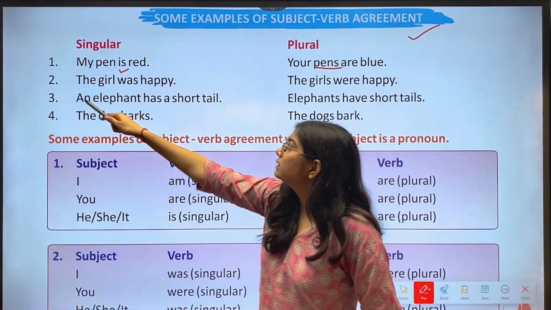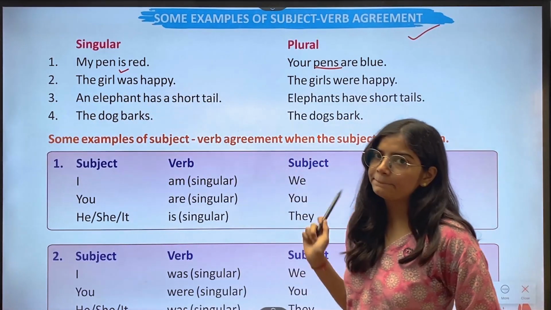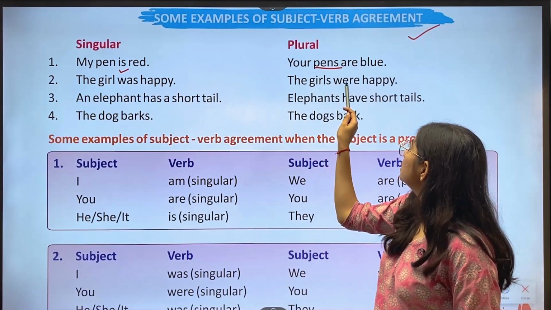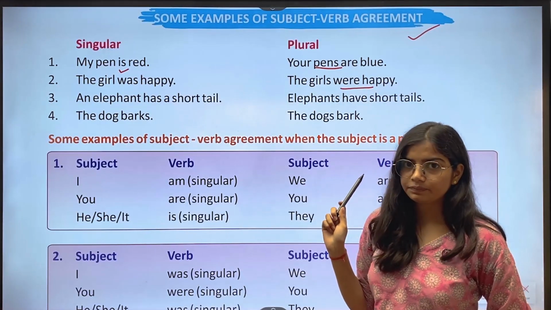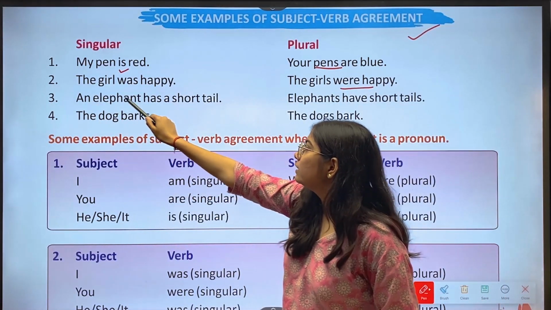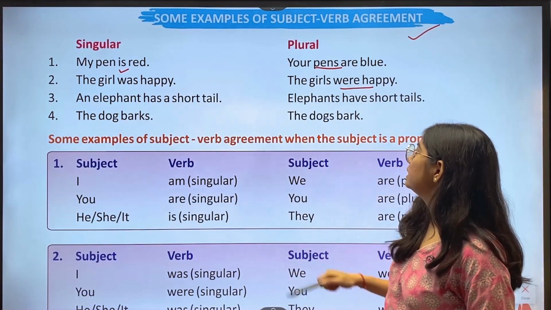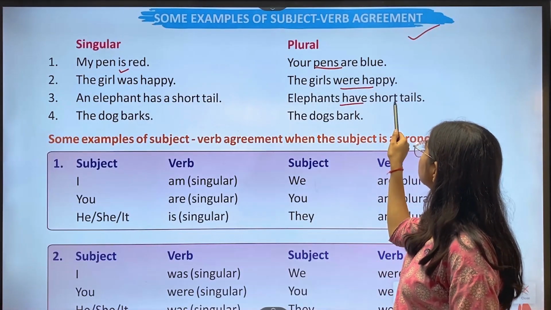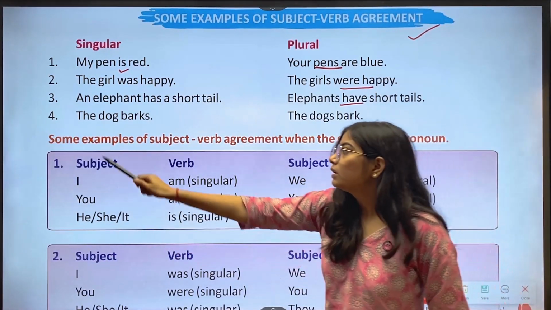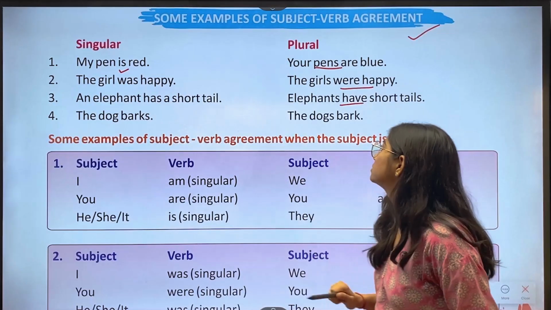Then second, the girl was happy. Then the girls were happy. Third, an elephant has a short tail. Now elephants have short tails. Then fourth, the dog barks.